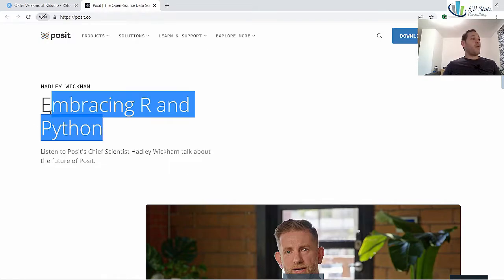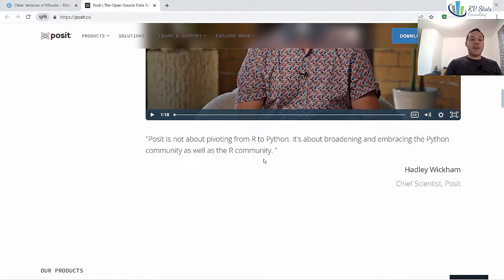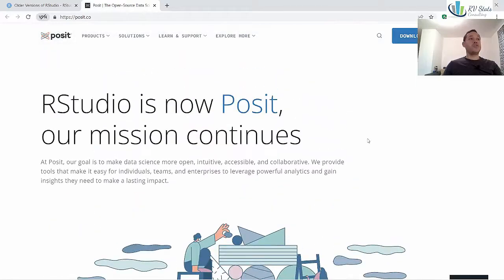Among them, we are going to embrace R and Python. We will boost the use of Python in this console. As Hadley Wickham has said, this is not about moving forward to Python, but embracing the Python community. Then, where will we see this new change?